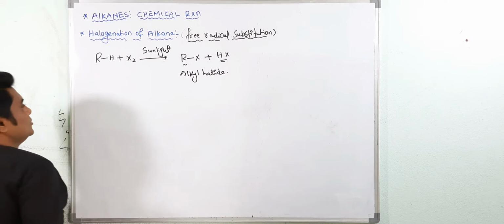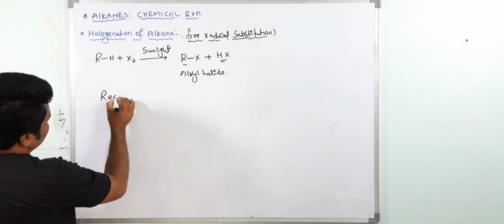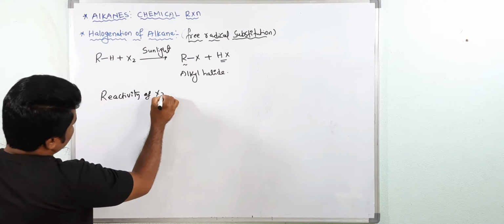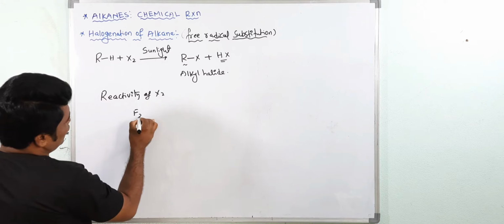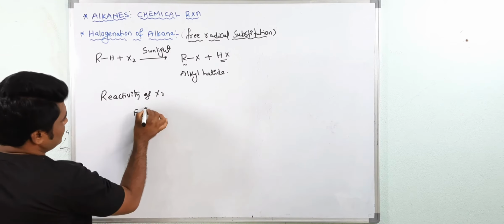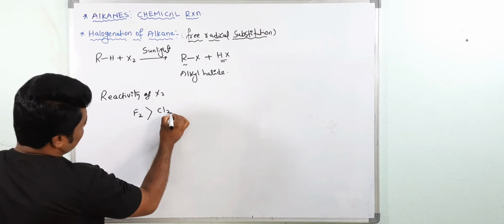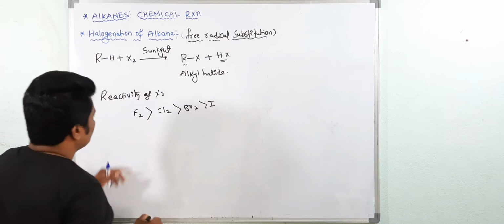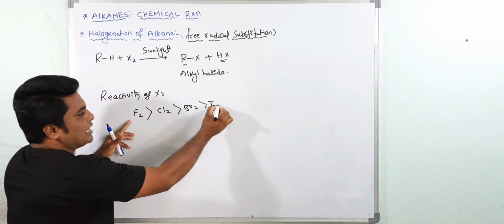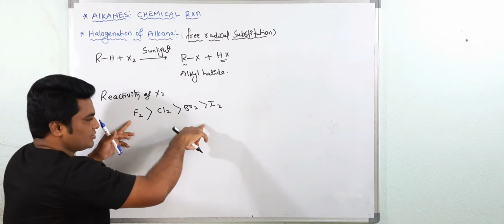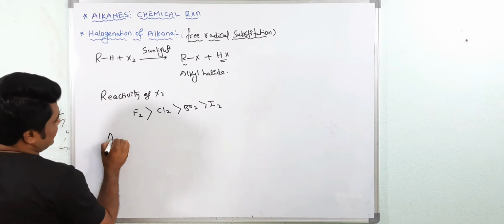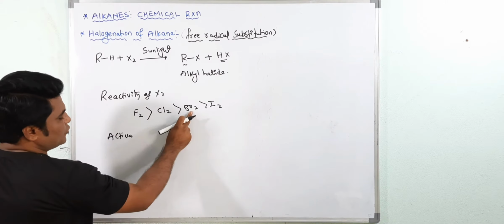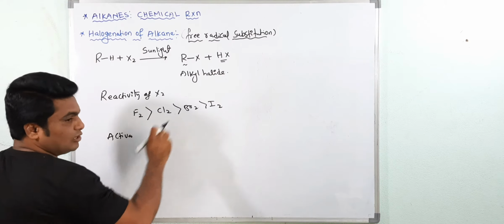Now we see the reactivity of X2. Fluorination is most reactive, highly explosive in nature. Then after that chlorination, then bromination, then iodination. Fluorine is highly reactive, but iodine is less reactive and the reaction is reversible. Why? Because of the activation energy. Up to bromine all are exothermic reactions, but iodination is an endothermic reaction.